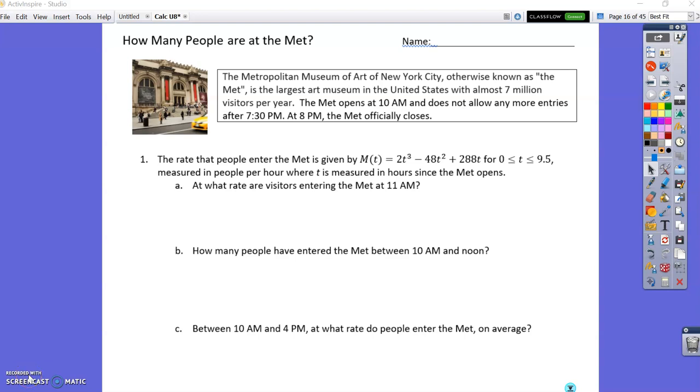Hello, everyone. We're going to be talking about accumulation and definite integrals in this video. This is lesson 8.3. We'll be using the Metropolitan Museum as our application.